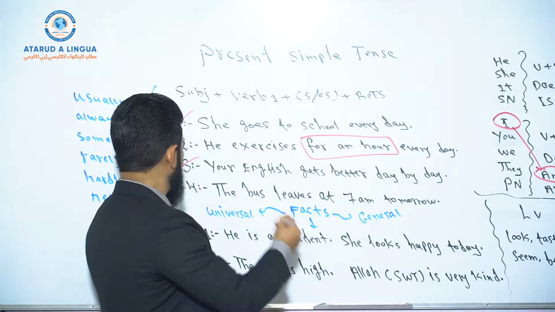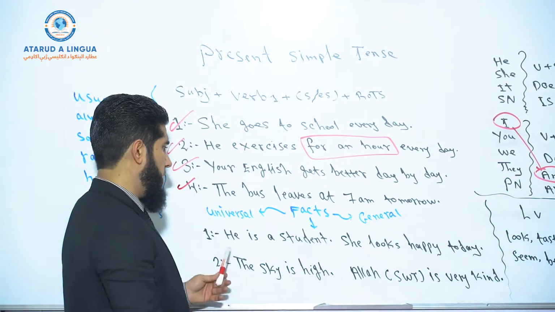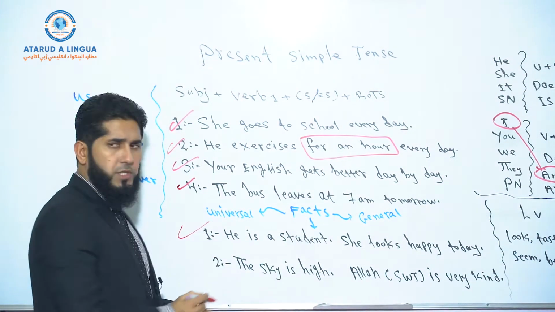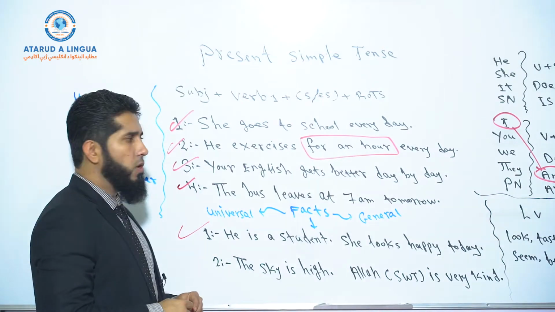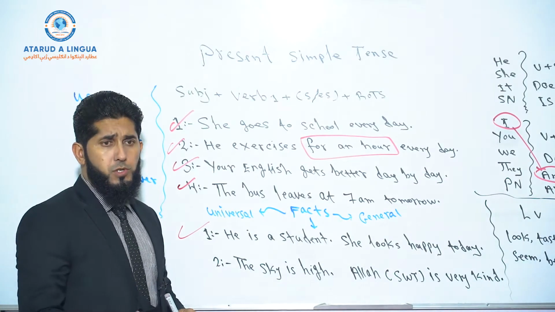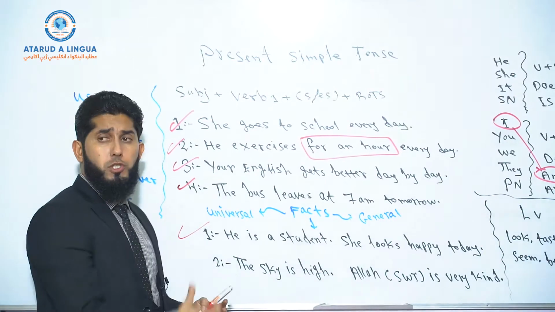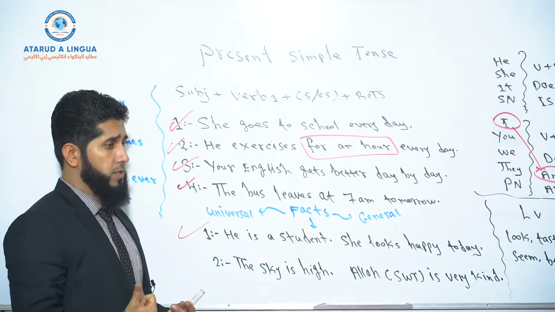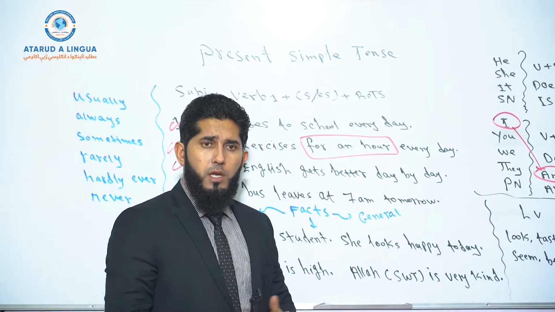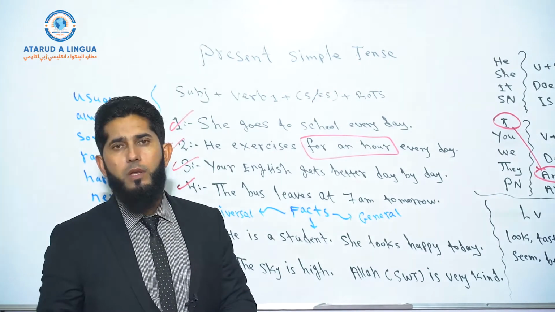So that's possible. So 4 usages, and these are the most common usages. And then we have a 5th usage, when we talk about facts, okay? So enough, this much is enough. And you can do your own research if you would like to know even more usages of this tense. But these are the most common usages of simple present tense. Okay? If you practice only these 5 usages, I'm pretty sure that you can use this tense correctly in your daily spoken and written English.